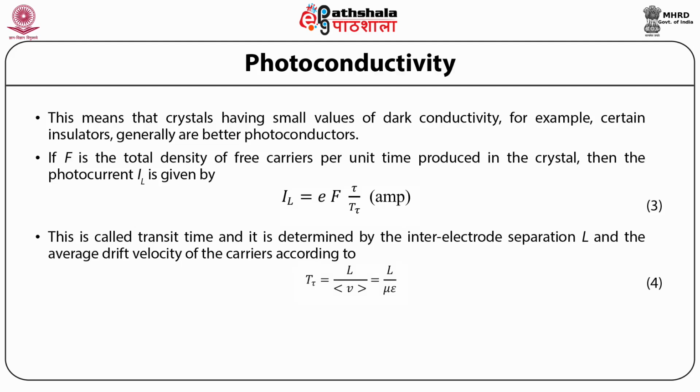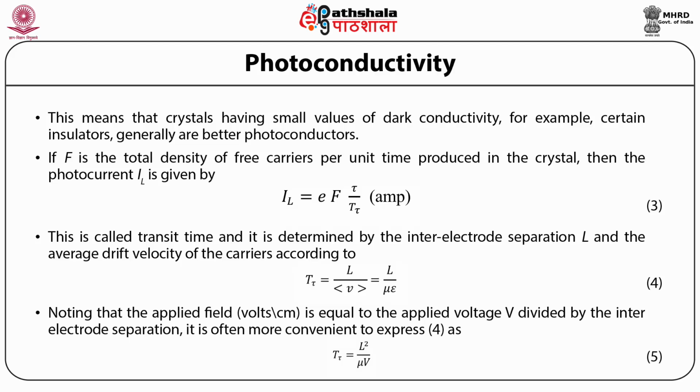This is called transit time and it is determined by the inter-electrode separation L and the average drift velocity of the carriers according to Tτ = L/⟨v⟩ = L/(μ ε), where μ is the mobility and ε is the applied field. Noting that the applied field, in volts per centimeter, is equal to the applied voltage V divided by the inter-electrode separation, it is often more convenient to express 4 as Tτ = L²/(μ V).